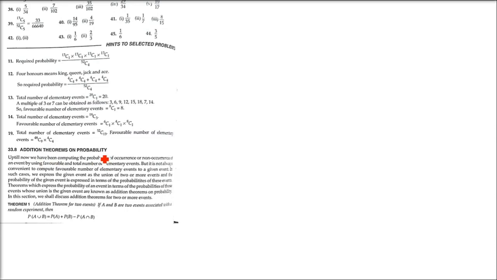Addition theorems on probability. Many times, by the basic definition of axiomatic probability, the probability of an event happening is m by n, where m is the number of favorable outcomes and n is the total number of possible outcomes. Many times we are not able to find these favorable outcomes. So what do we do? We have addition theorems on probability, different theorems that will help us to solve this kind of problem.